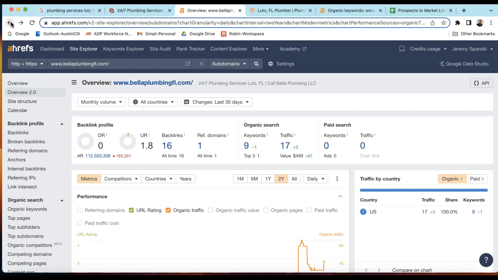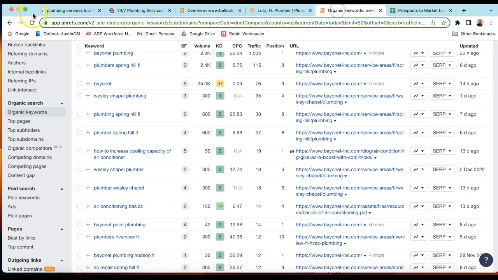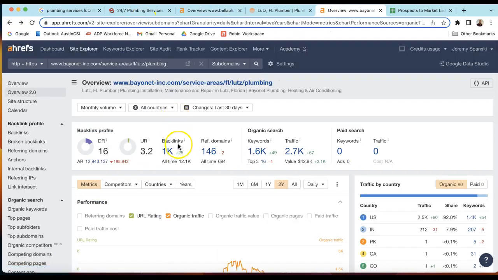It's important to have relevant, strong backlinks to your website. If you have websites outside your industry, it just doesn't give you that search power with Google. So right now you're using 16 backlinks with one reference domain. But compare that to that competitor we're trying to beat out. They have 1,000 backlinks as well with over 146 reference domains.